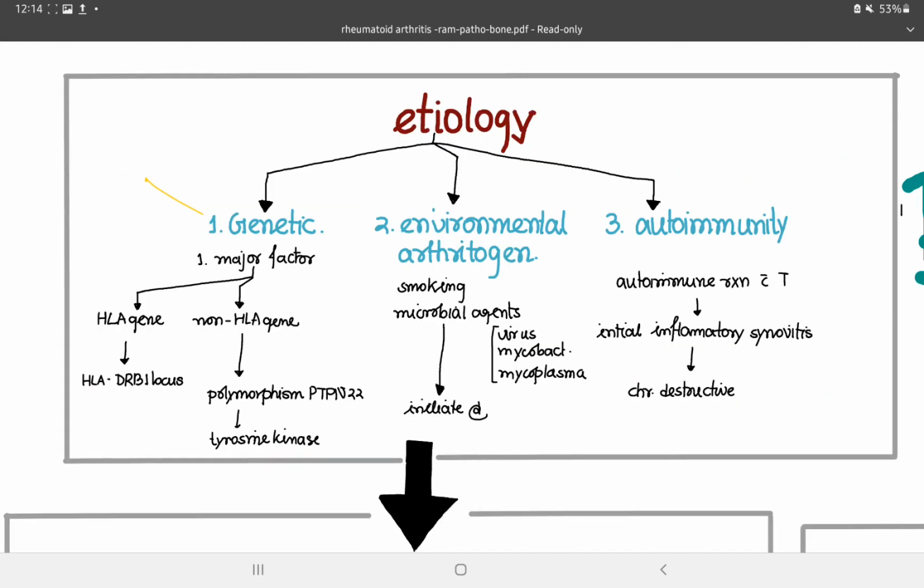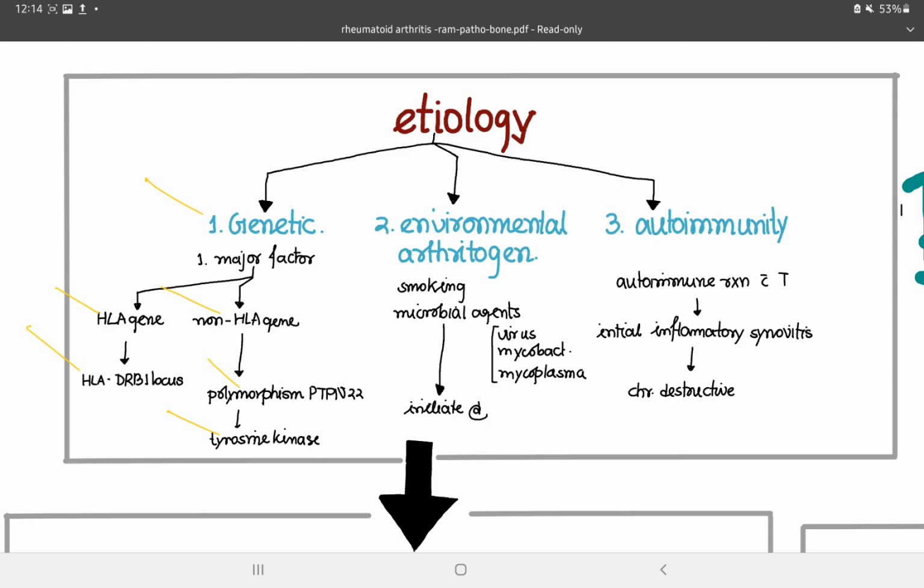First is the genetic. It is a major factor that is involved in this disease. There are two types of genes. First is the HLA type gene and another is the non-HLA type gene. In the HLA type gene, the HLA-DRB1 locus is involved, and in the non-HLA gene, there is polymorphism of the PTPN22 gene, which codes for the tyrosine kinase enzyme.